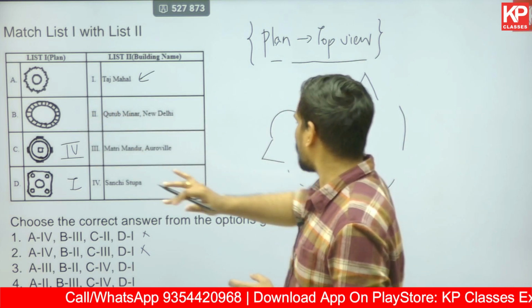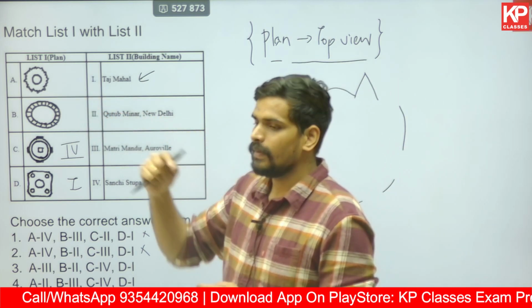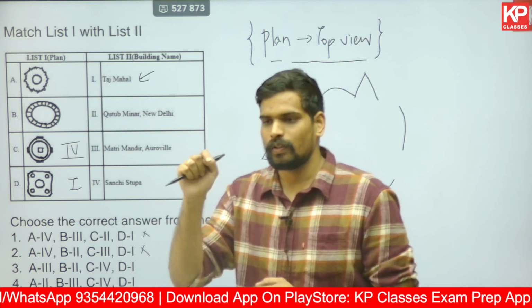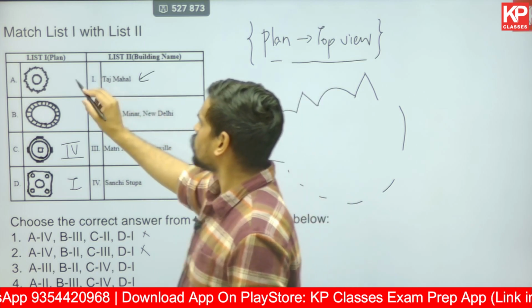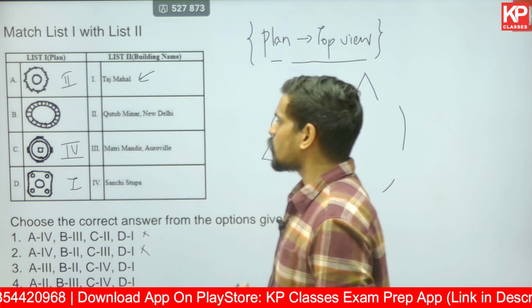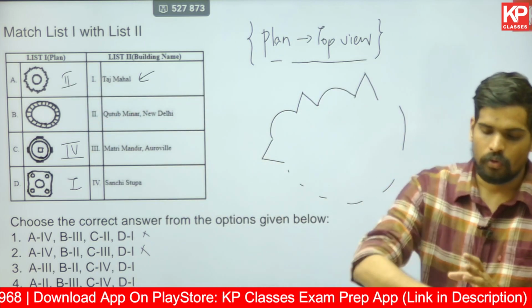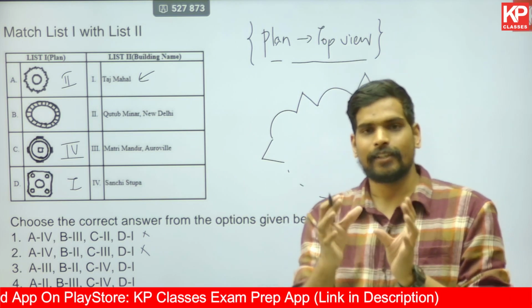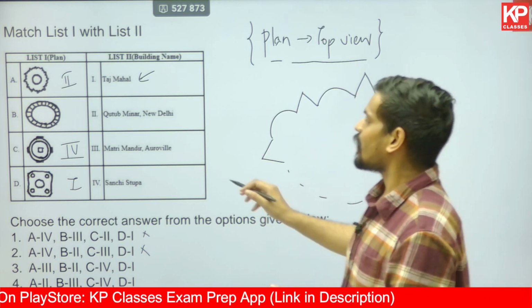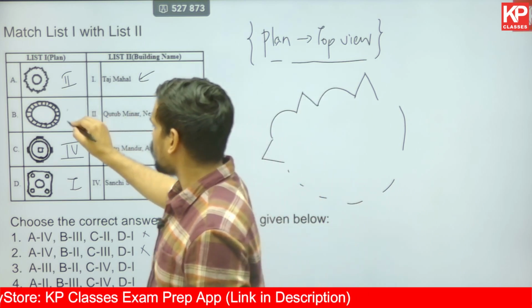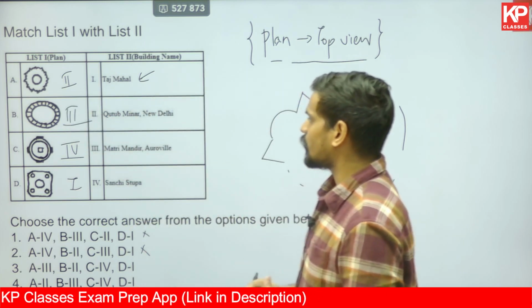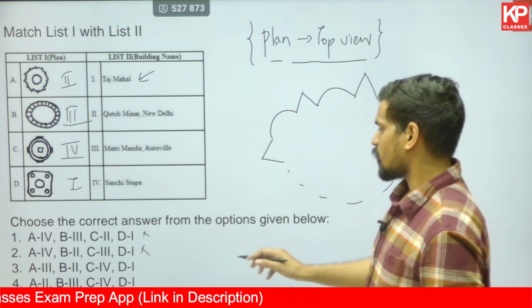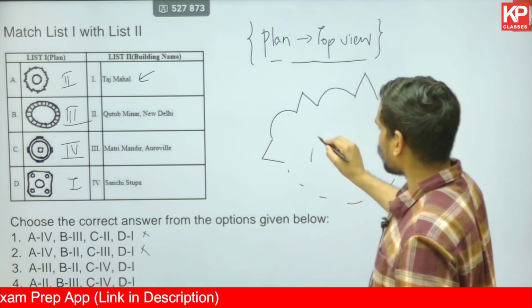So that detail you can for sure see in this first picture. There's a circular and a pointed projection. So that is Qutub Minar for sure. And the last one, the oval shaped plan with an oval pathway surrounding all the composition of spaces, including amphitheaters and a meditation center. That's how the layout of Matri Mandir in Auroville is. So the correct answer would be 2, 3, 4, 1, which is given in the 4th option.